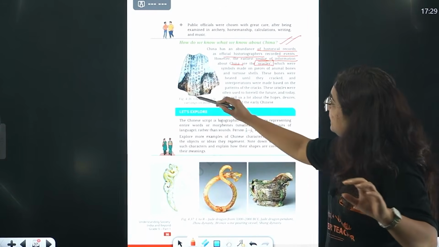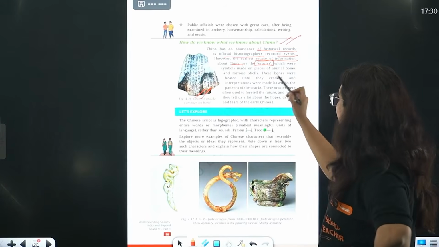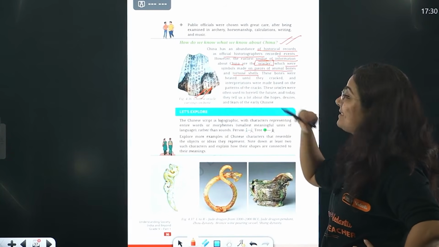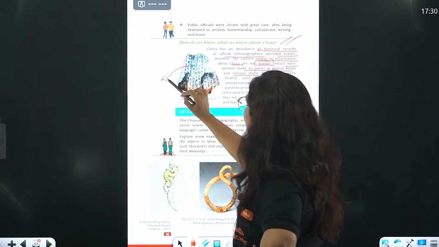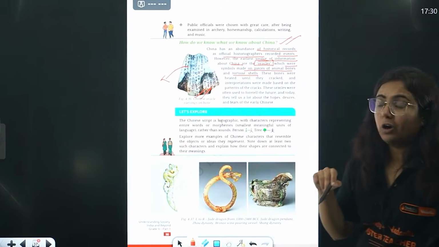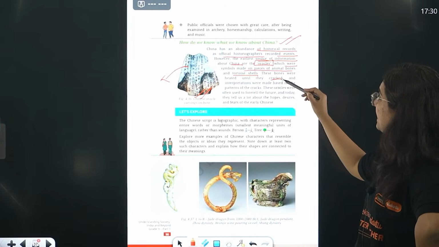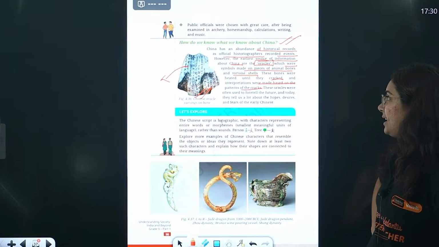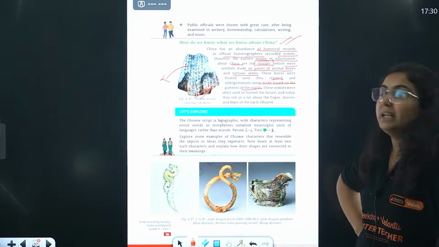We will discuss these inscriptions, which were symbols made on pieces of animal bone and tortoise shell, right? So basically, these inscriptions were engraved on tortoise shells or animal bones. They were heated until they cracked, and interpretations were made based on the patterns of the crack. See, these are the cracks, and then the interpretations are made.